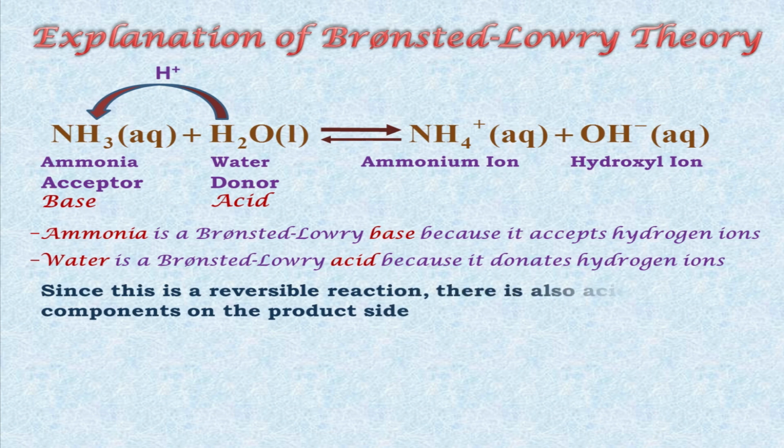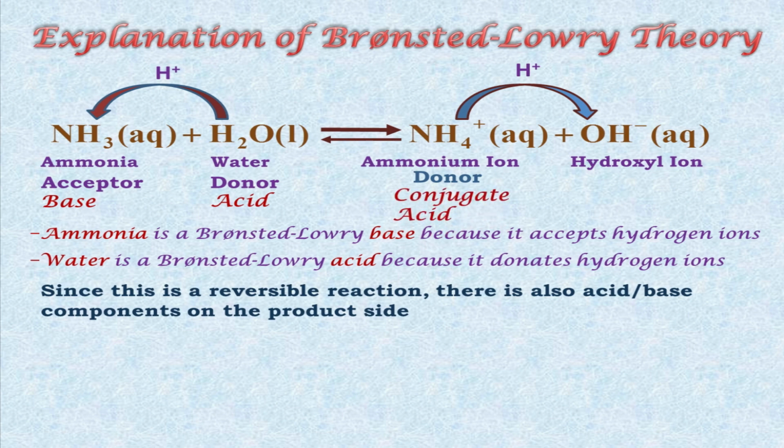But this reaction is a reversible reaction. There are also acid-base components on the product side. If you see the reverse reaction, or the product side, you will identify that there is a proton transfer taking place from ammonium ion to hydroxyl ion. Therefore, it will convert back into reactants because this is a reversible reaction. So, in the reverse reaction, ammonium ion is donor, so it is considered as acid.